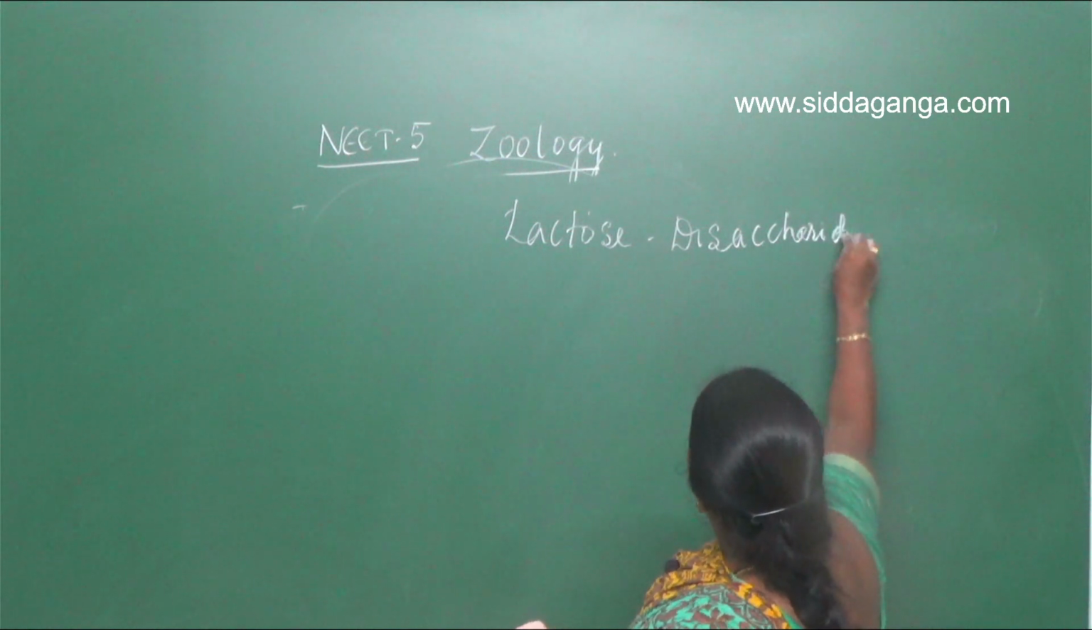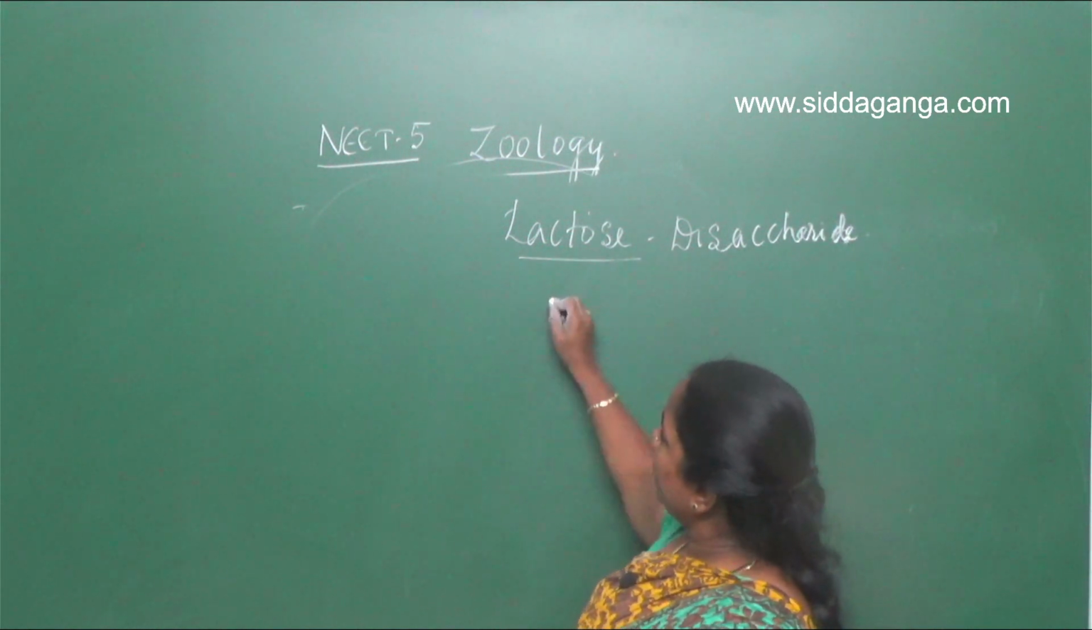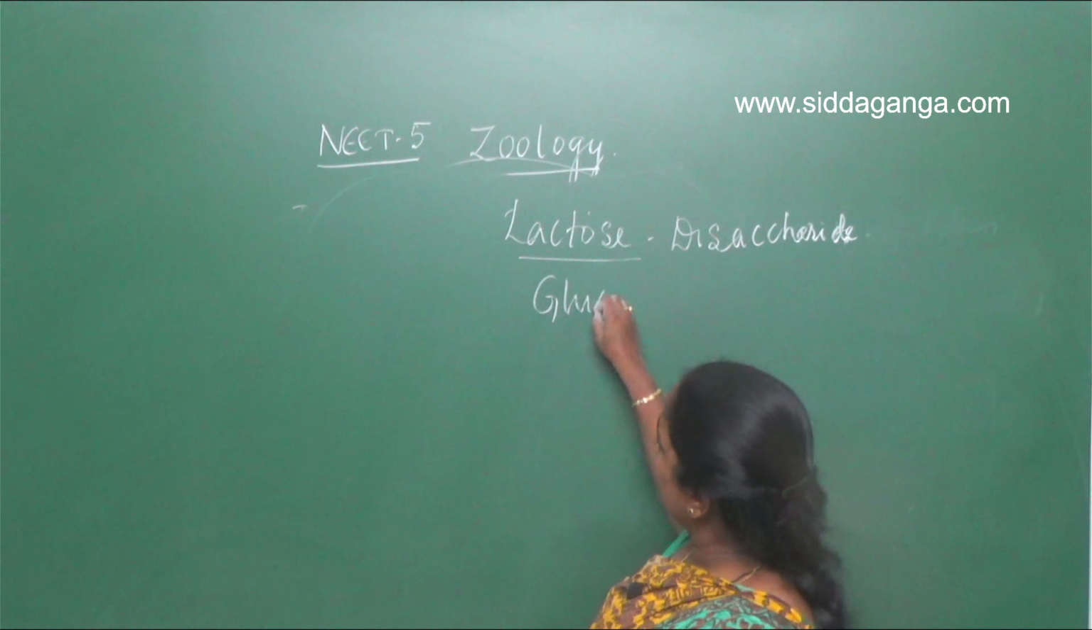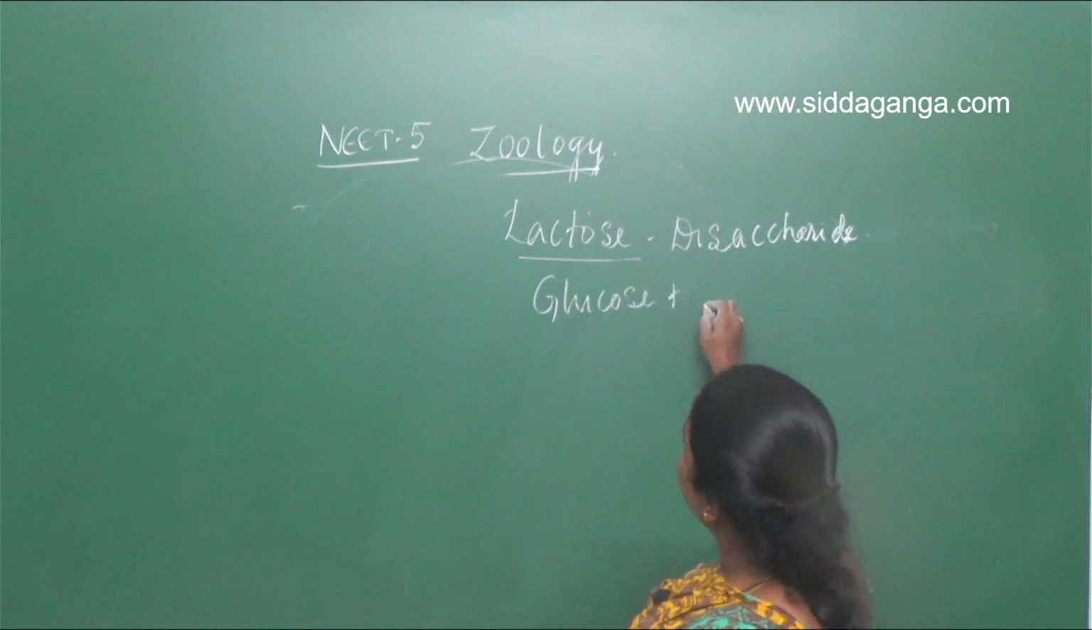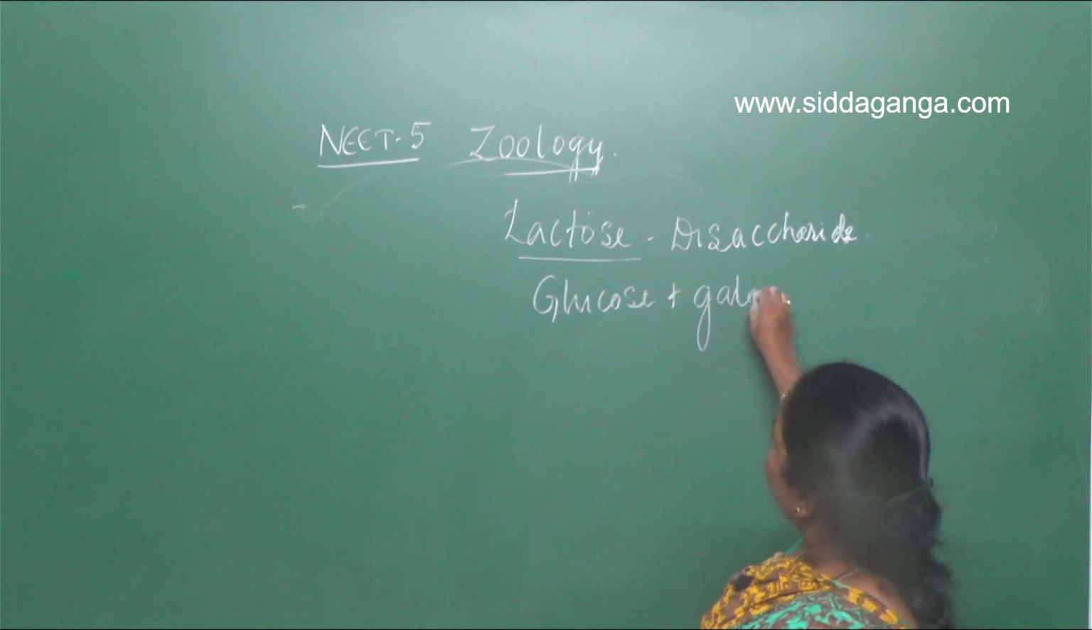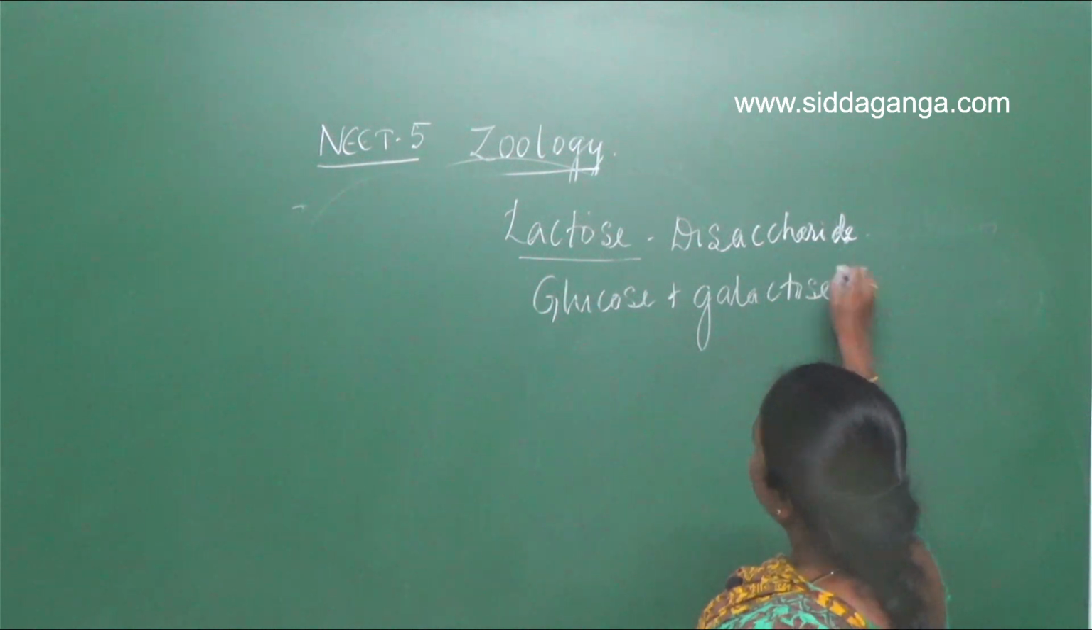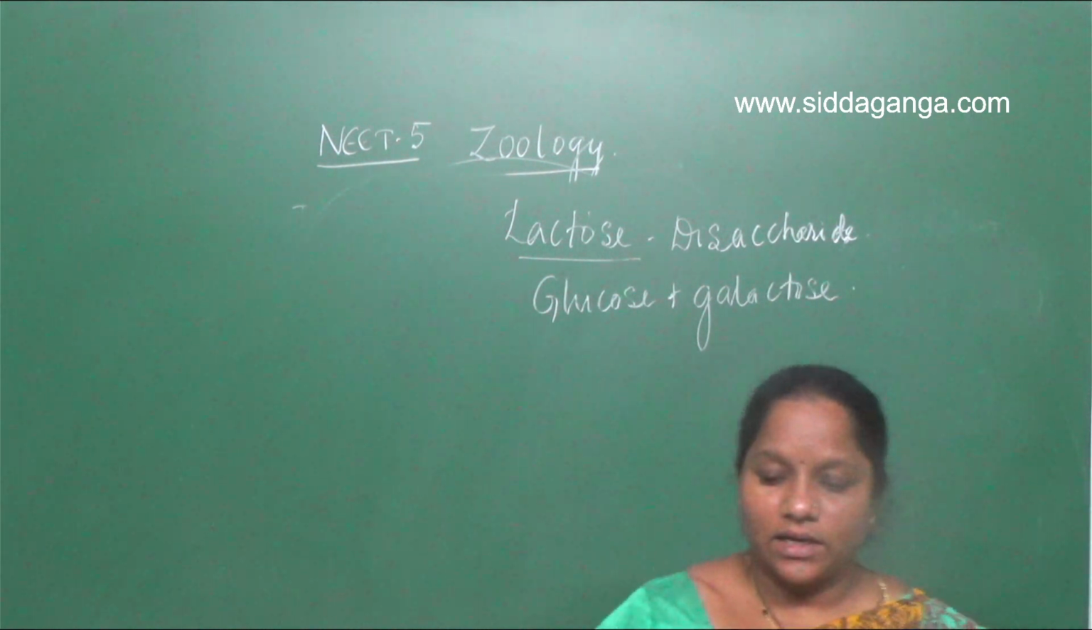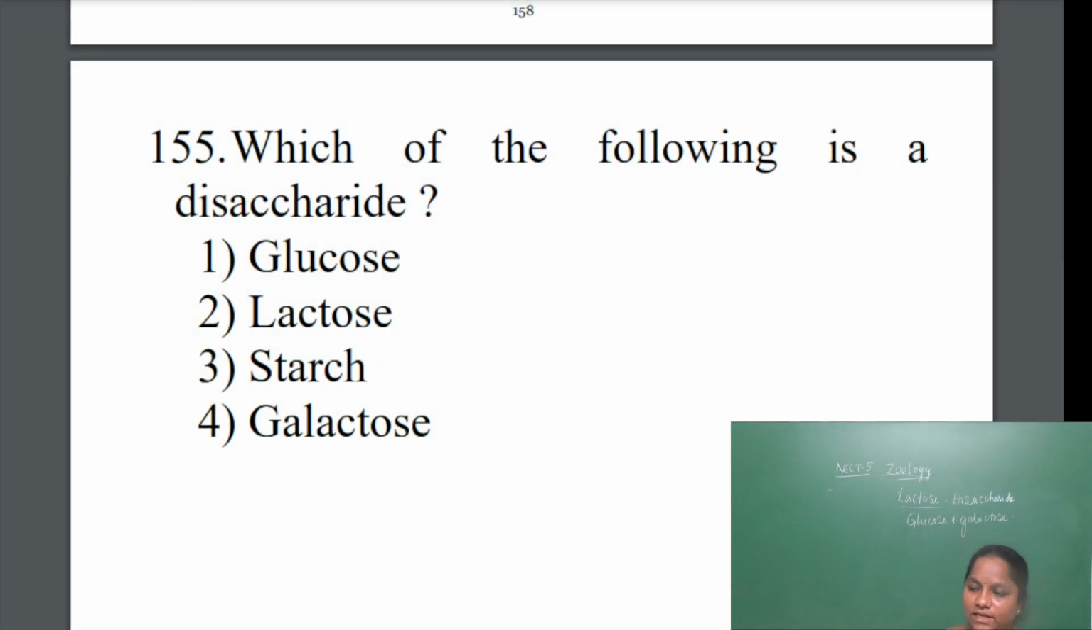Lactose is a disaccharide because it contains two sugar units. One is glucose and another one is called galactose. So lactose is a disaccharide. So which is a disaccharide, they are asking.